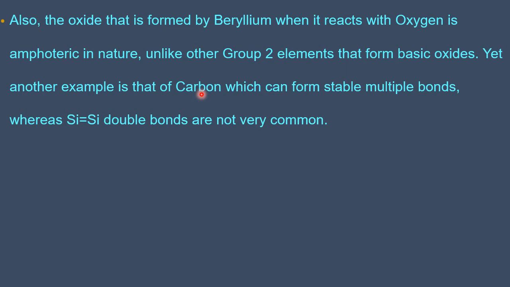Second, carbon can form multiple bonds. A carbon-carbon double bond is possible, as you have seen in the 10th class carbon chapter. A carbon-carbon triple bond is there in alkynes, and a carbon-oxygen double bond and a carbon-nitrogen triple bond are also there. So carbon can go not only for a single bond but also for multiple bonds. This unique nature is there with carbon, the first member, not with silicon or germanium in the same family. That's why the first member in the family is different.